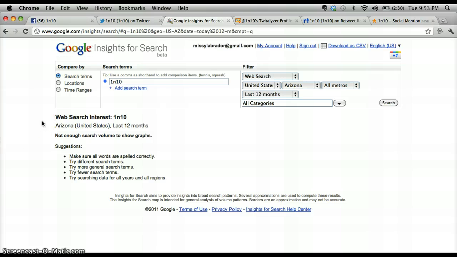So now that we have the results, we can see that there isn't enough volume to show data. So people aren't searching for 1 in 10, and they're not really looking for it. But let's look for another keyword: 1 in 10 is about LGBTQ youth, so we can try that and see what comes up in Arizona. Again, nothing comes up. Let's narrow it down a little bit more to Phoenix and see what comes up when you search that. Again, nothing's coming up.